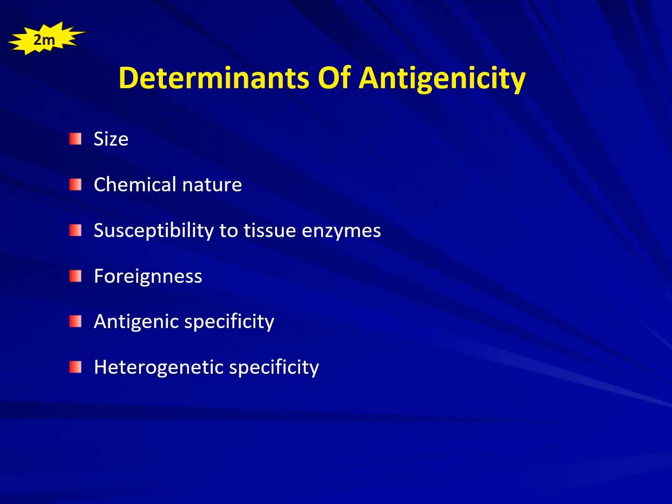What are the determinants of antigenicity? There are so many things which determine whether it is highly antigenic or feebly or weakly antigenic. One is the size of the antigen, second the chemical nature, next the susceptibility to tissue enzymes or how easily it can be broken down, next foreignness of an antigen, antigenic specificity and heterogenetic specificity.